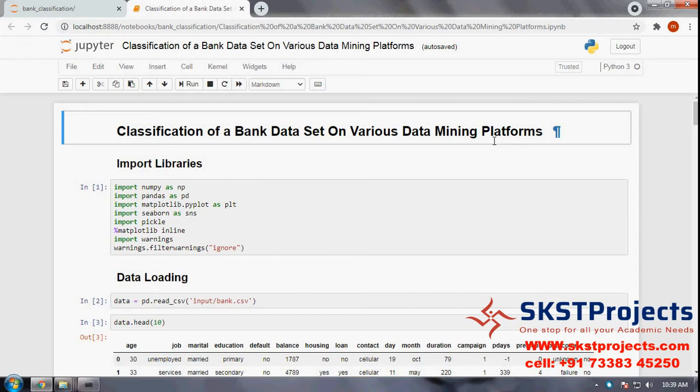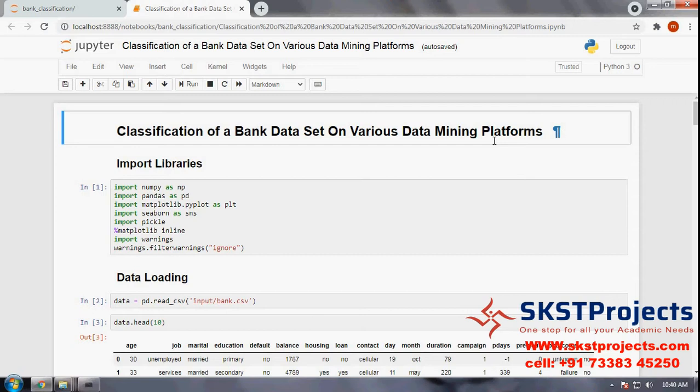We have a dataset of customers. We want to approach them for a loan. Maybe there are lakhs of customers in the dataset, so we can't call everyone and ask, do you want a loan, do you want a loan.